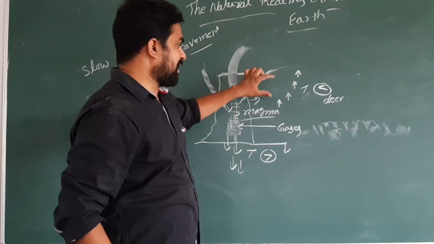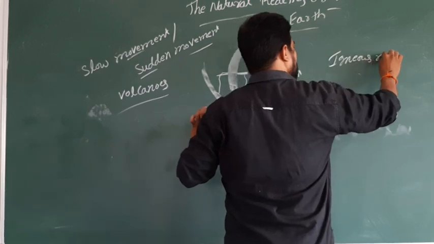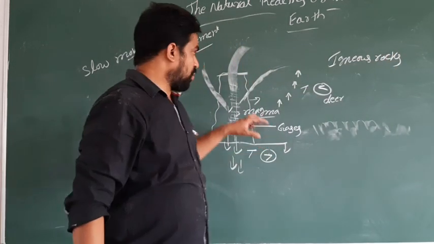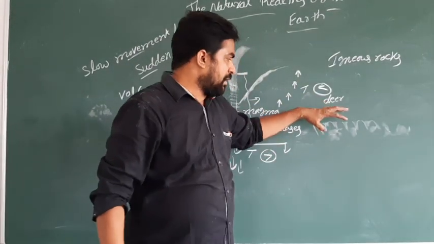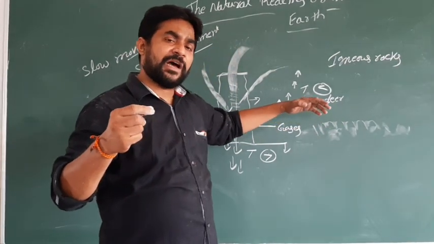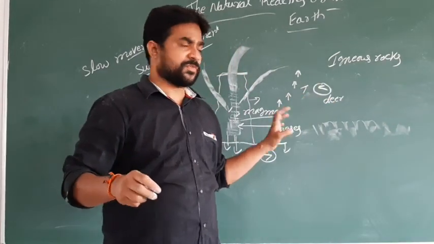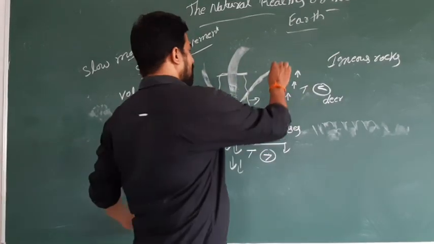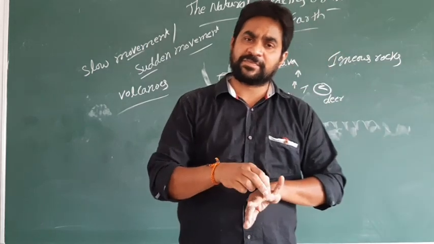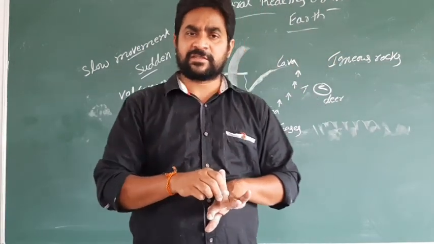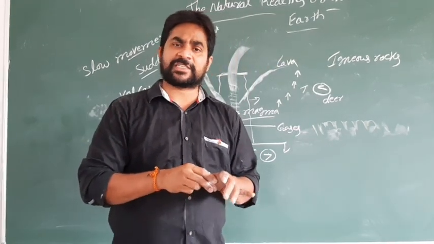And because of this, there are different types of rocks, like igneous rocks. After gradual cooling, the hot material is converted into strong rocks like igneous rocks. The material which comes out is called lava. We know that lava consists of mud, sand, ash, and some different types of minerals also.